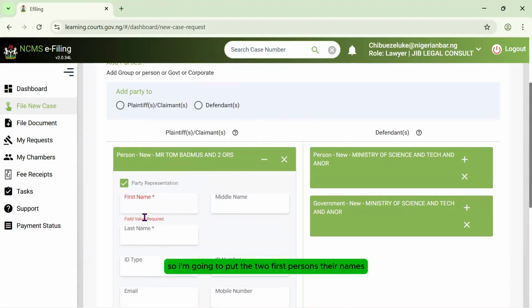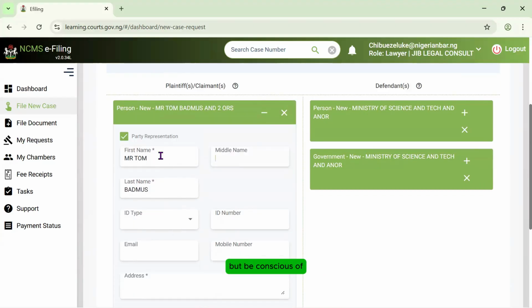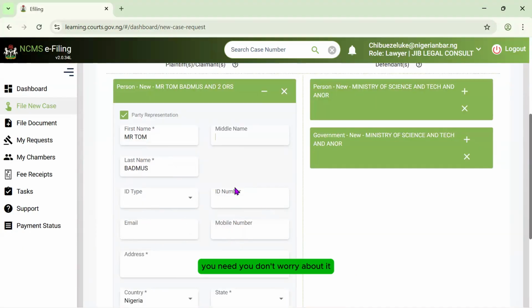So I'm going to put the two persons' names first. Now we have Mr. Tom. Badmos is his surname, so I have to cut it and put it as his last name. If he has a middle name, good and fine, you fill in his middle name. But be conscious of filling the details that have an asterisk. Please, you have to fill them. The ones that are not asterisked, you don't need to bother yourself about them.